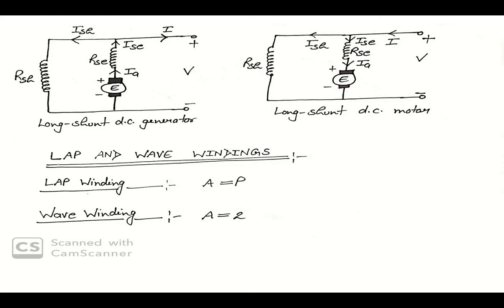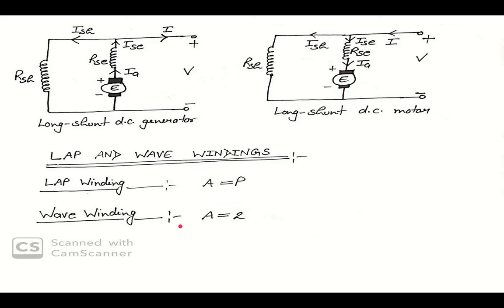The number of parallel paths is represented by A and the number of poles is represented by P. So in lap winding, A equals P.